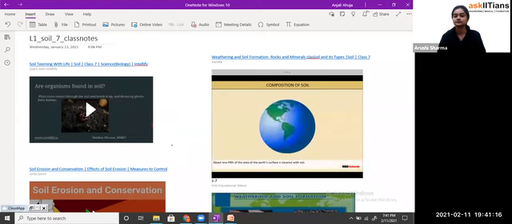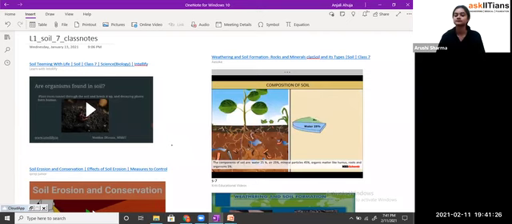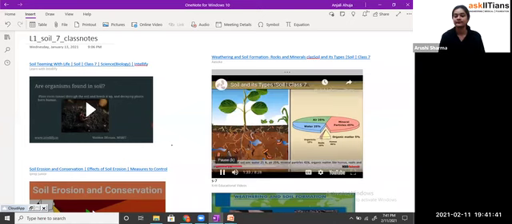Composition of soil. About 1/5 of the area of the Earth's surface is covered with soil. The components of soil are water 25%, air 25%, mineral particles 45%, and organic matter like humus, roots, and organisms 5%.